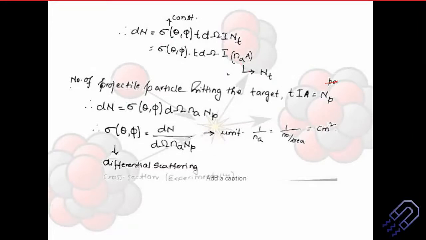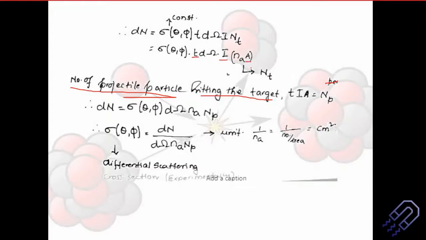Now what is the number of projectile particles hitting the target? So look here. When we talk about the number of projectile particles hitting the target, it depends on a number of factors. First factor, for how much time it is going. Second factor, what is the intensity of that projectile, and of course what is the cross sectional area.